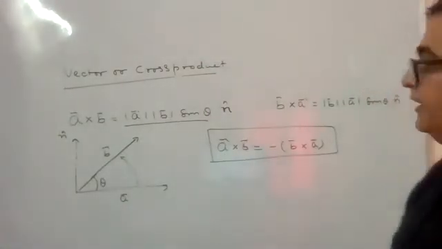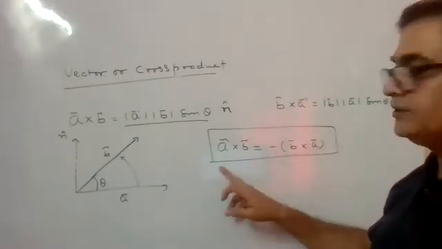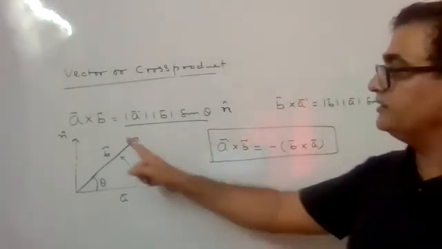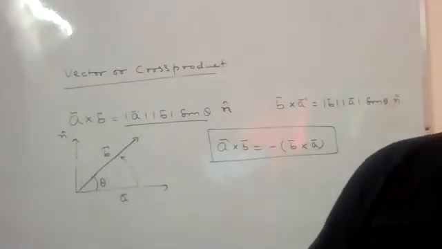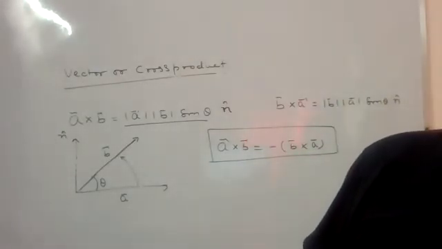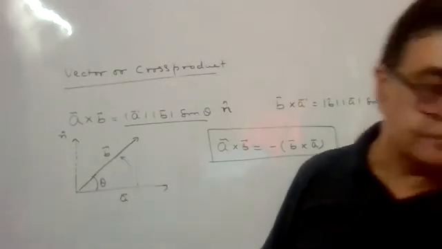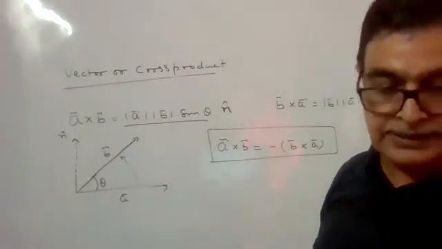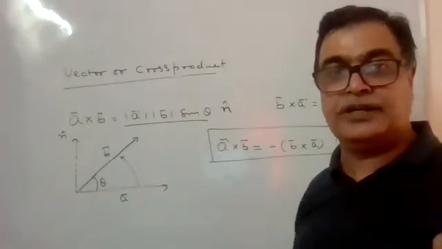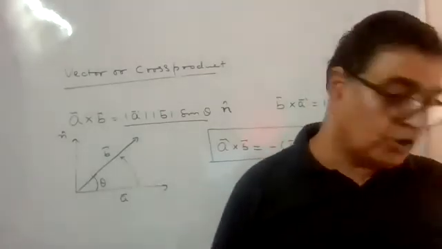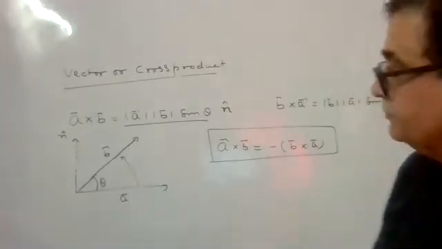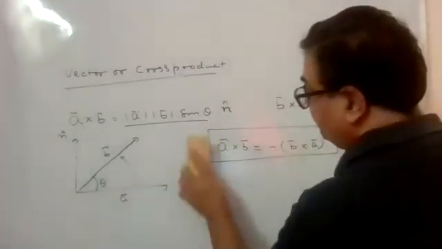उसके ऊपर ये depend करेगा. तो we got the condition now. A cross B is minus of B cross A. This is the cross product we have between the two vectors. Is there any doubt in this? Is the concept clear? Cross product का किसी को कोई problem है तो बोलो भाई. Clear? So that you should keep in mind.